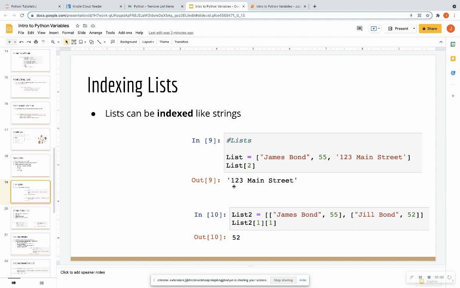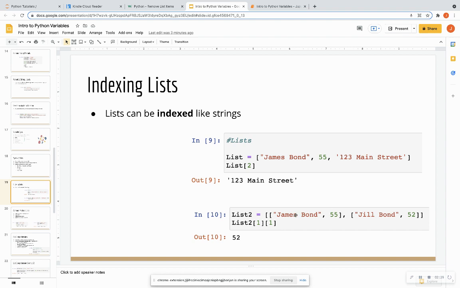In the below example, we have 2 lists within one list. So we see a square bracket, and then we see 2 lists with their individual square brackets surrounding them. James Bond and 55 is in the first list, Jill Bond and 52 is in the second list. So if we were to index this list and have 1, that would be the list that we're pointing to.